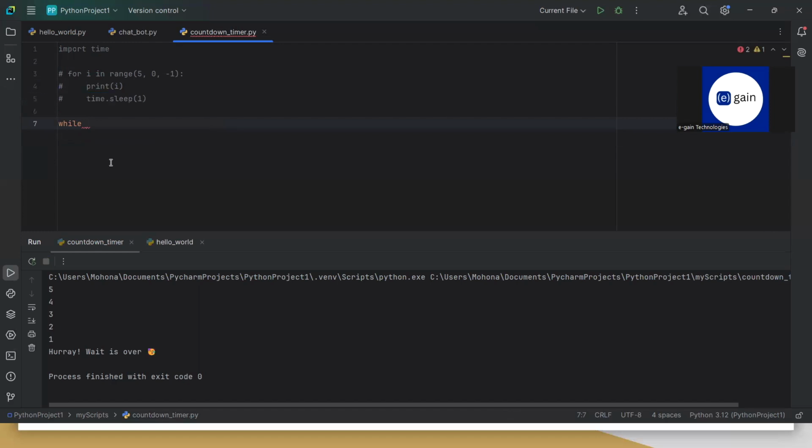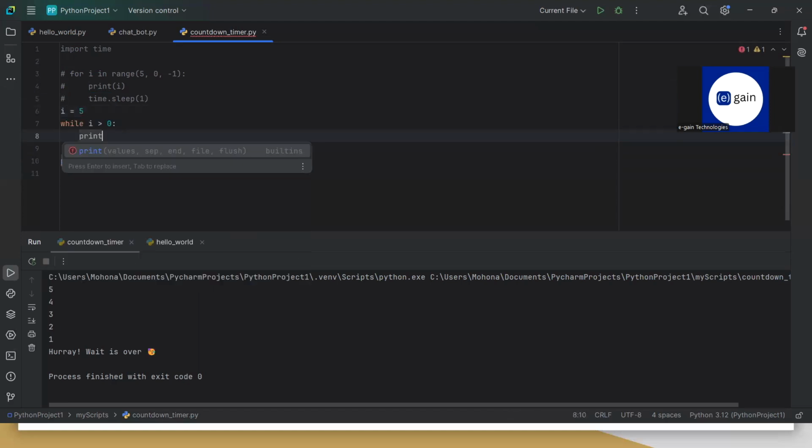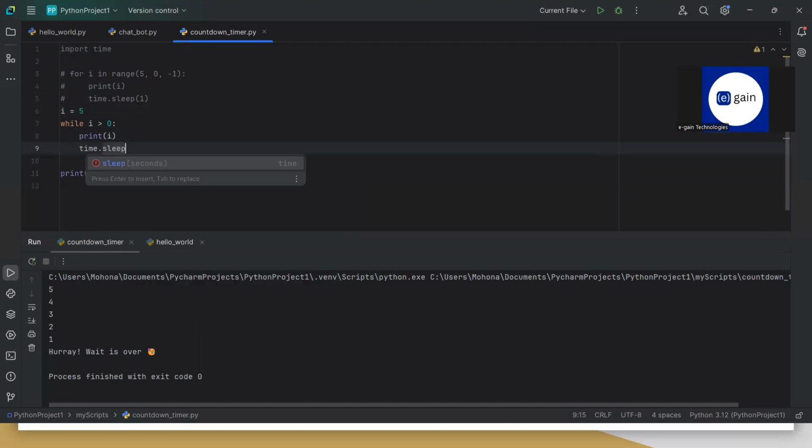Take this. While i is, let's see, and I will print i, and I will use again the time function from the time module, and then I will reduce the value of i.